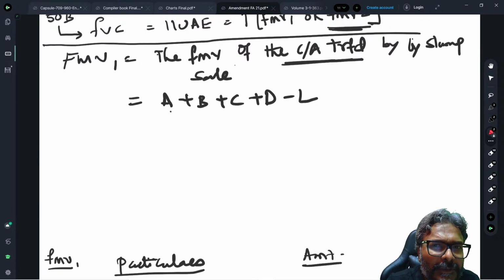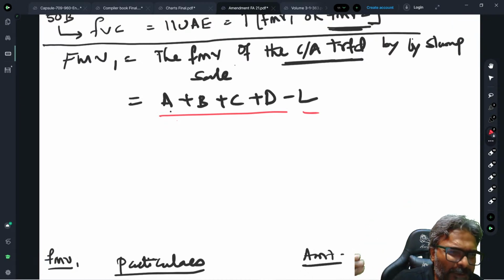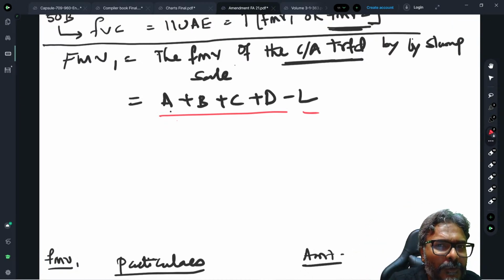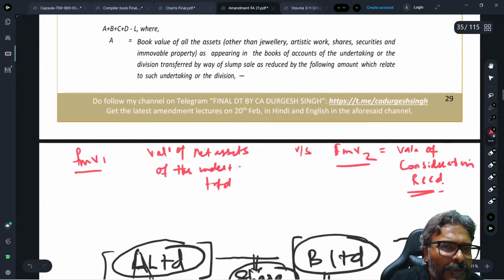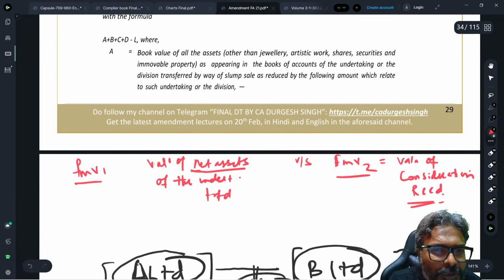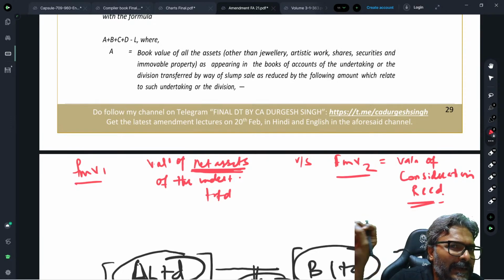What is fair market value 1? The equation they have given is A plus B plus C plus D minus L. It is very simple, students. You'll ask, sir, why minus L? Because just now I told you it is the valuation of the net asset of the undertaking which has been transferred. Because it is a net asset valuation, the liability has to be reduced.